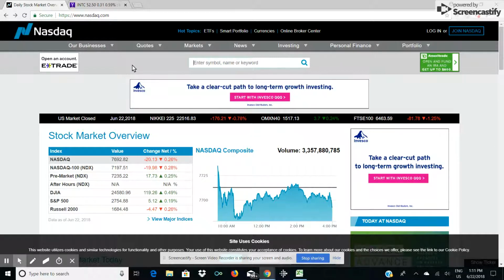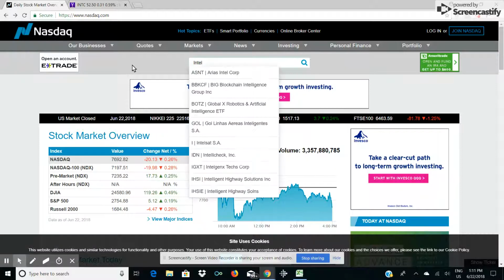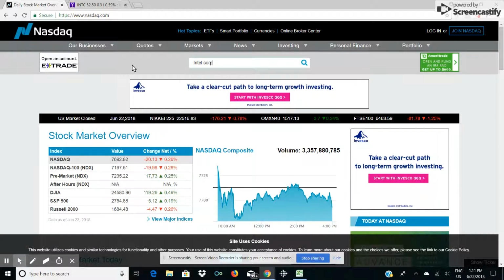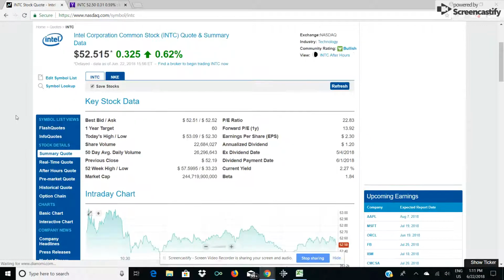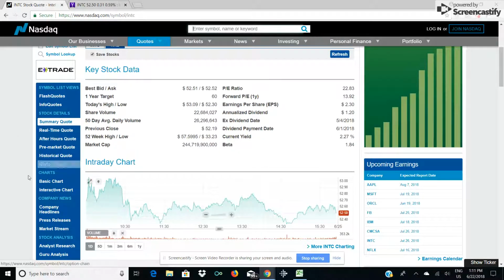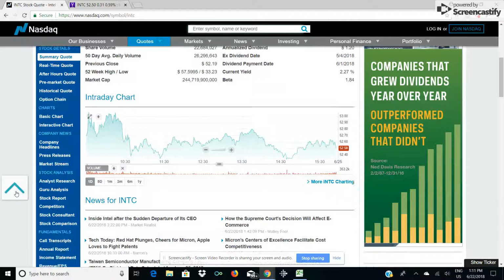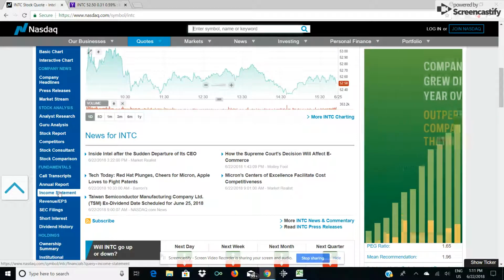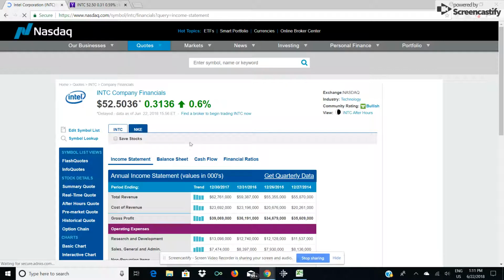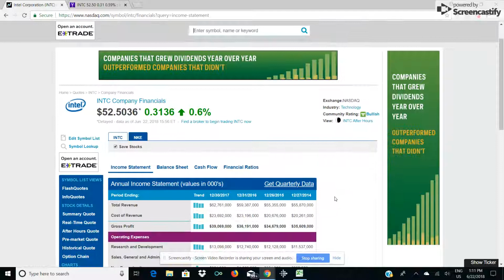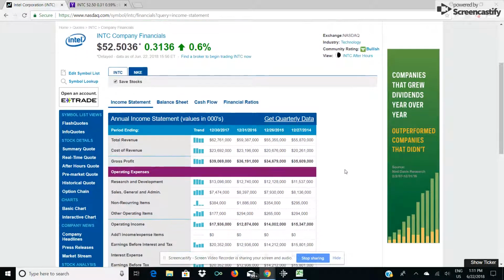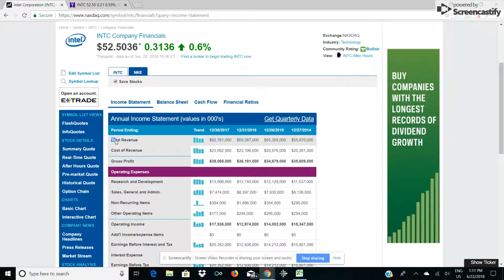So let's type in at the top where they're asking your symbol or name of the company, and I'll type in Intel Corporation and click on the name of the company. And I can go on the information bar on the left here for a lot of information about the company. But what I want to do is look down here to the income statement. So I'll click on that. And when I do, I can find income statement, balance sheet, cash flow, and it's for 4 years instead of 3 under Yahoo.